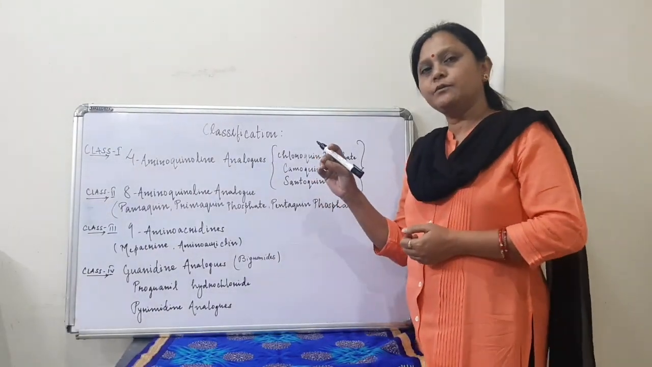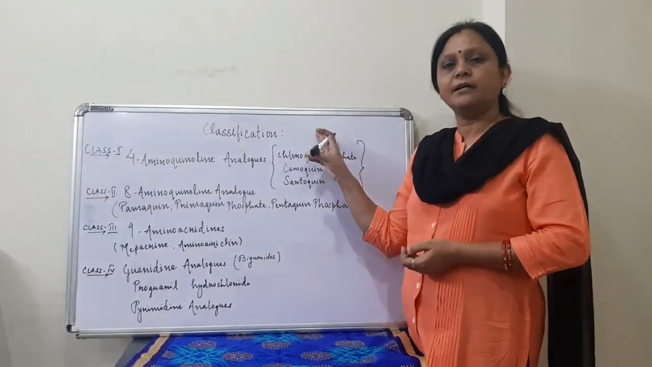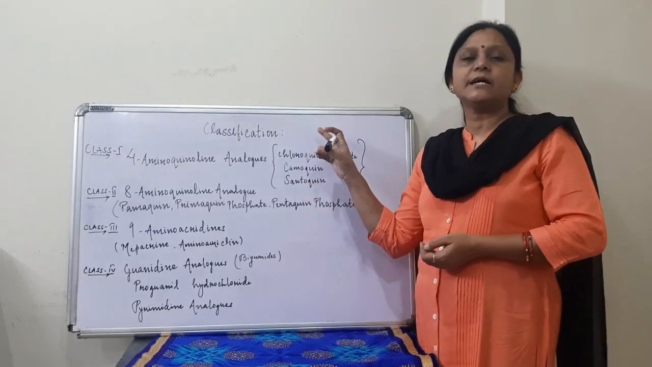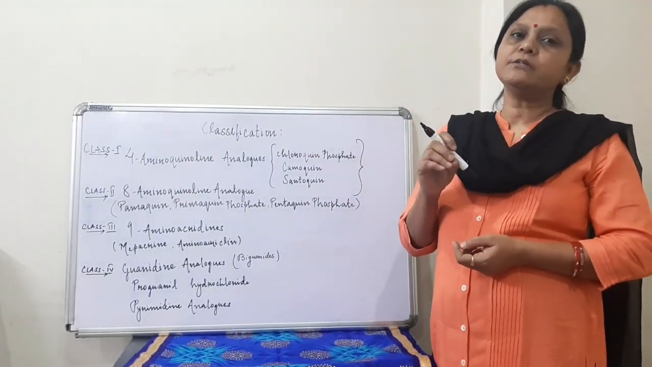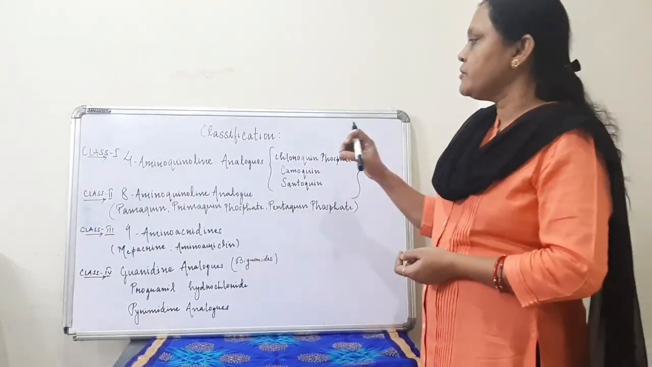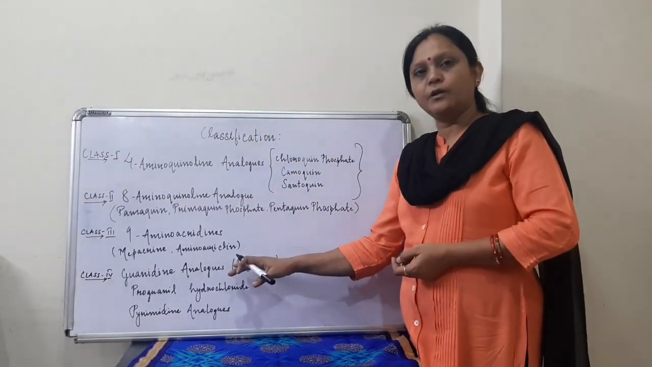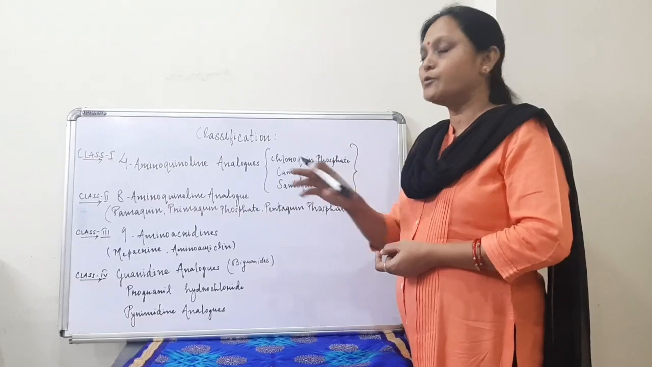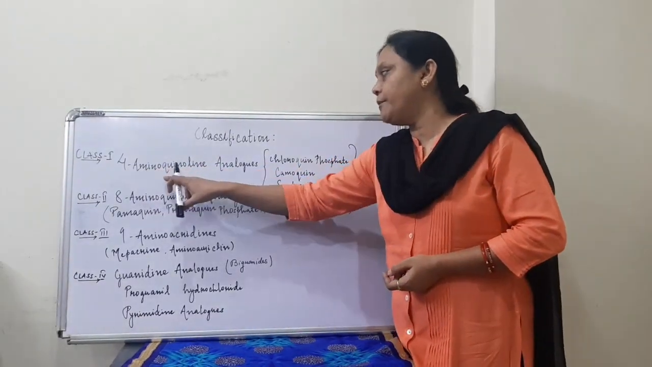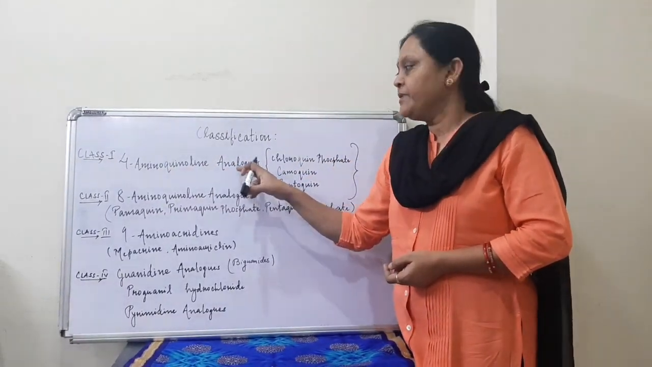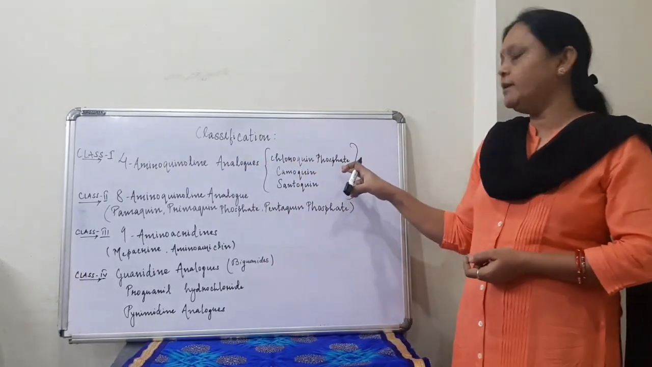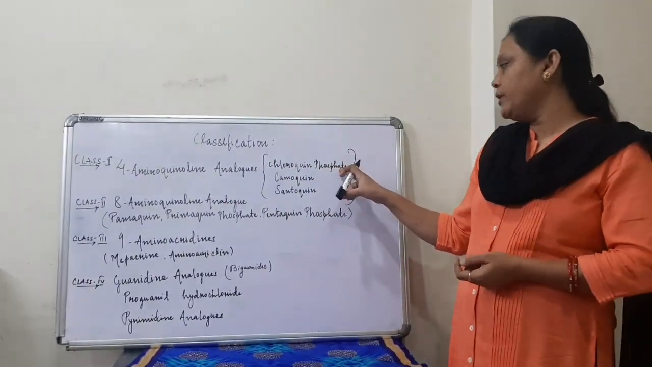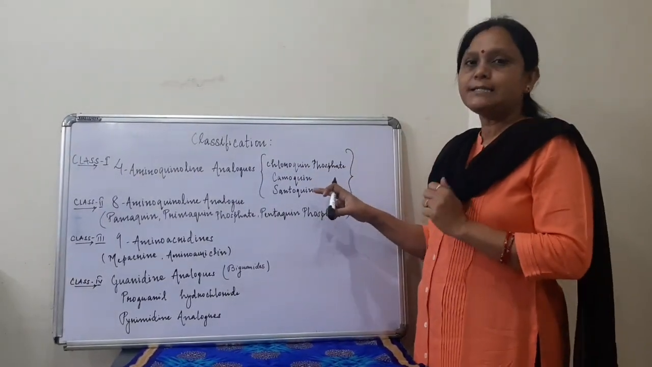Now we have to classify the anti-malarial drugs, but this classification is based on the nucleus of the organic molecule. So it is basically divided into 4 types. Again, I remind you that it is based on the nucleus. The first one is 4-aminoquinoline analogous. Under this class, we have to study the drugs named chloroquine phosphate, camoquine, and santoquine.